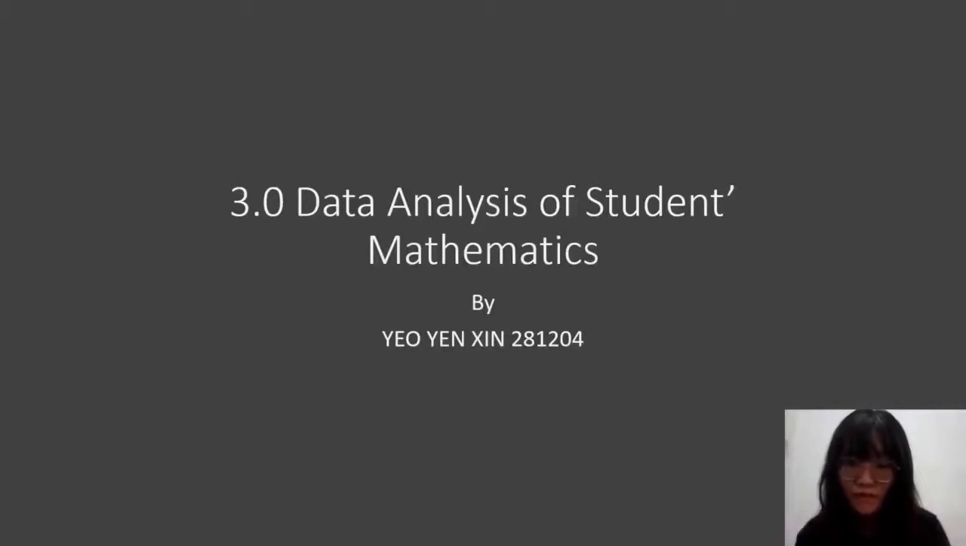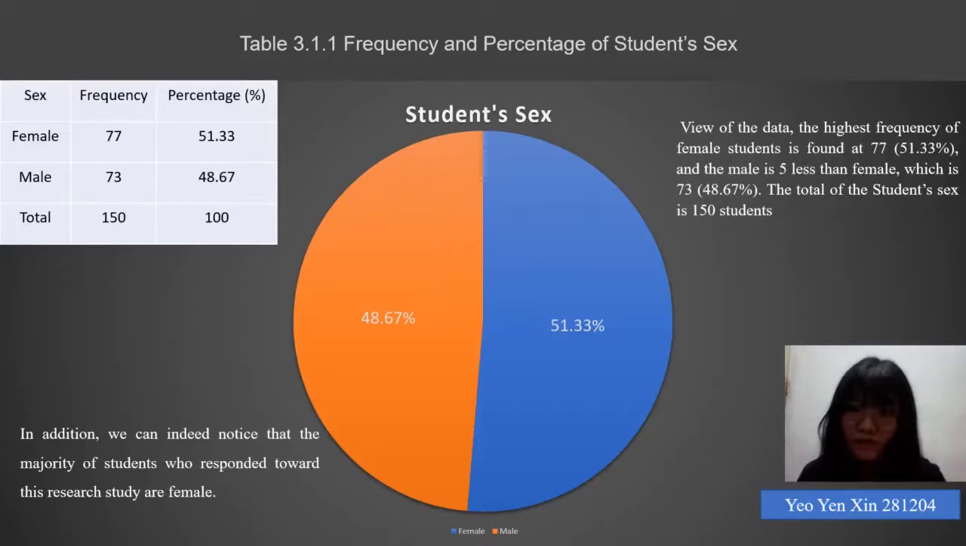I would like to present the data analysis of student mathematics. This paragraph shows the student set overview of the data. The highest frequency is female students at 77 students, and the males are 5 fewer than females, which is 73 students. The total of the student set is 150 students.